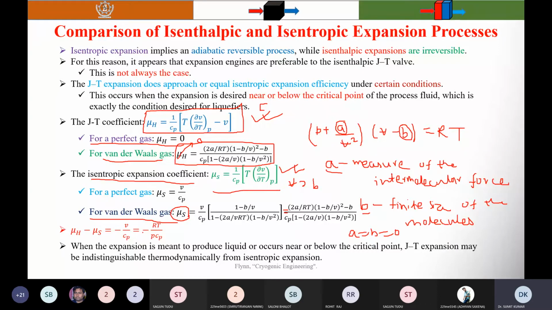So what is the physical significance of these terms?